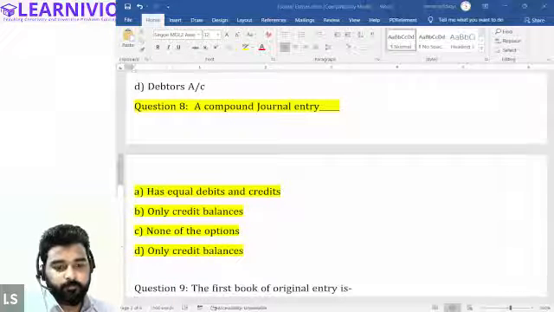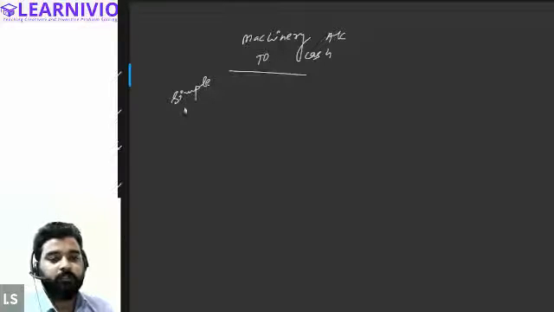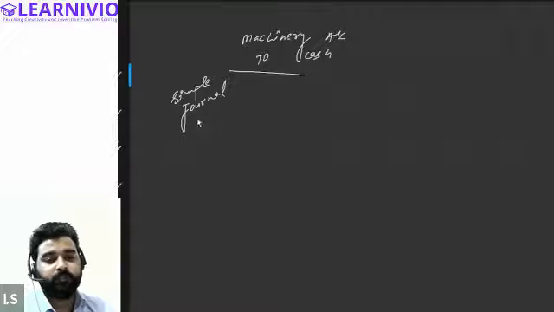Let me show you. As in the previous question, we have passed this journal entry: machinery account debit to cash account. So this is called simple journal entry, where one account is credited and one account is debited.